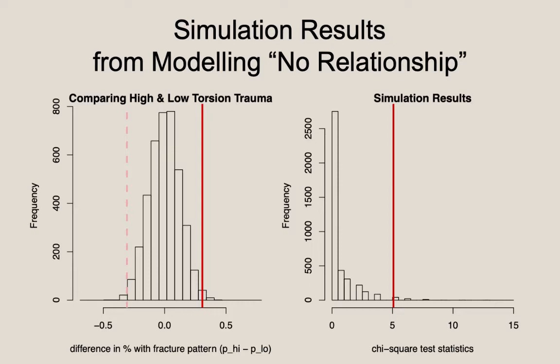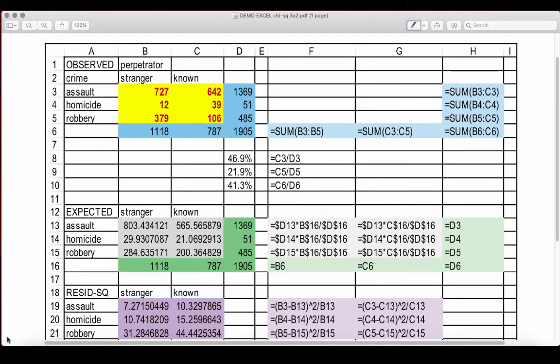Okay, with this in mind, let's look at our next example. In this problem, we are looking at about 2,000 records of criminal activity. The records were culled for 3 types of activities: assault, homicide, and robbery. Next, they inquired as to whether or not the perpetrator was known to the victim, someone they knew or a complete stranger. So this data would allow us to explore the question, is there a relationship between the type of crime and whether or not you know the perpetrator?